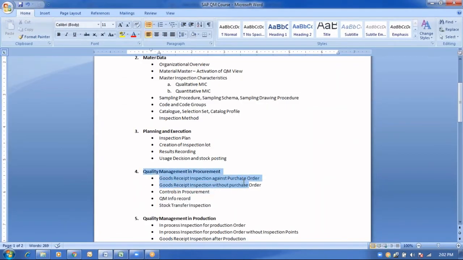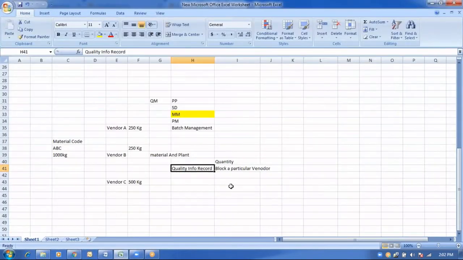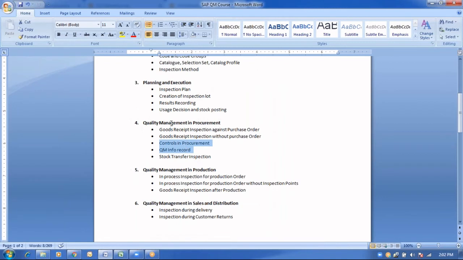These will be covered as a part of quality management in production. We are going to perform the quality checks against the purchase order, and we are also going to perform quality checks without any purchase order. And what are the controls in procurement? What do we mean by QM info record? Just now we have discussed the QM info record. What sort of control indicators are there? All these will be covered as a part of QM in procurement. At the same time, stock transfer inspection.